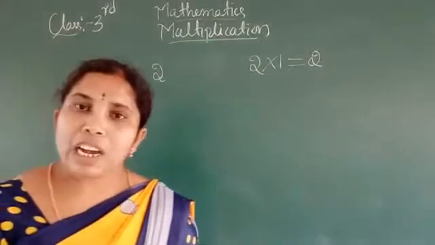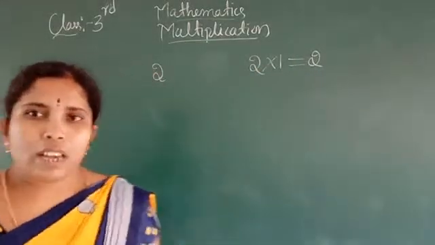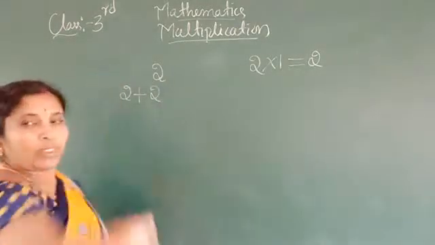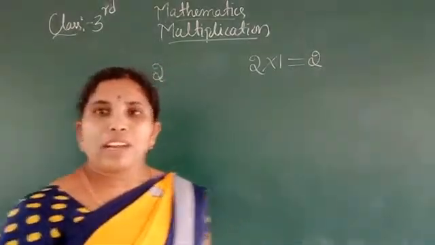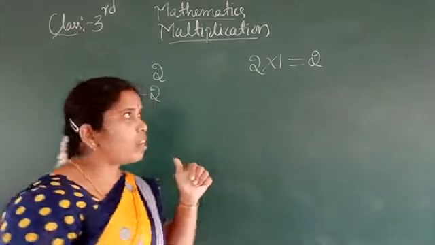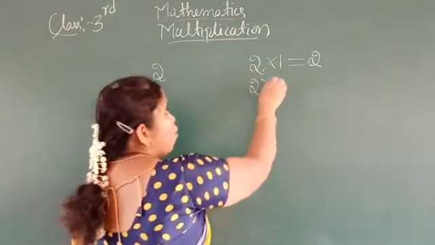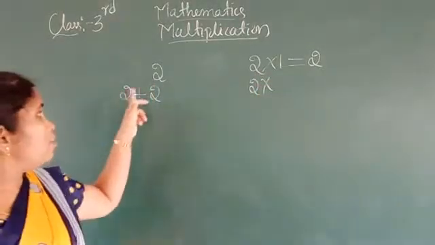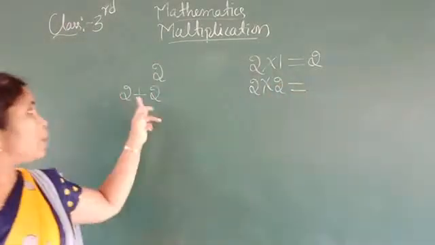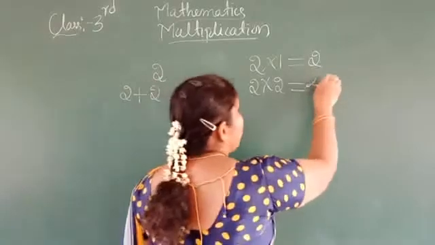Next, 2 plus 2. Here, how many times is 2 there? 1 time, 2 times. We get 2 plus 2, how much? 4.